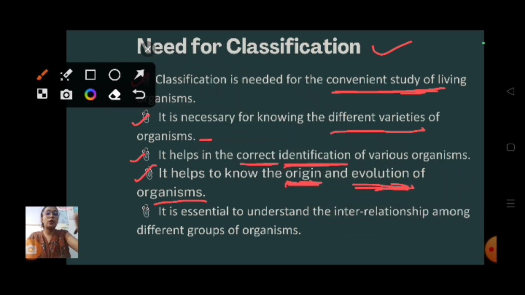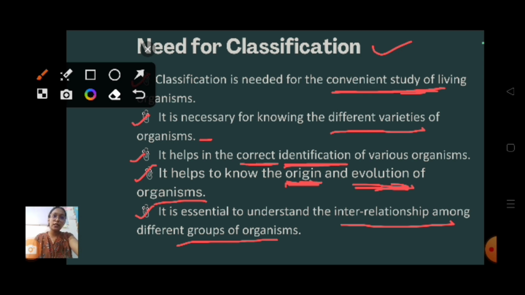So moving on to the last point, it is essential to understand the interrelationship among different groups of organisms. We get to know the interrelationship while we are doing classification. We can interrelate different organisms, and different categories we can interlink. Getting my point?